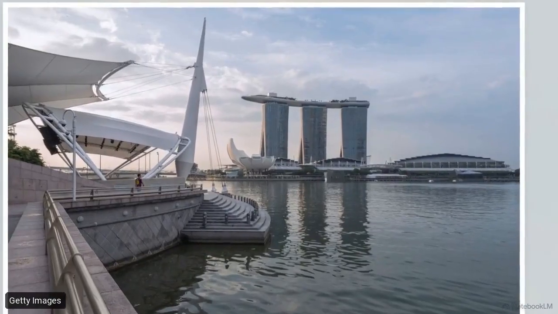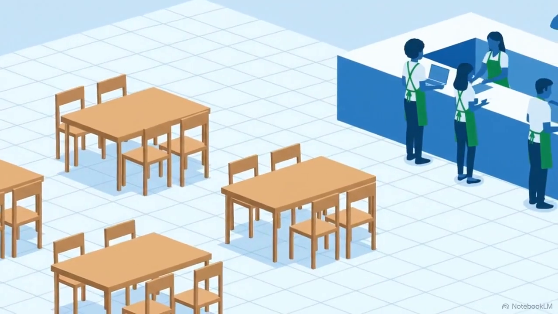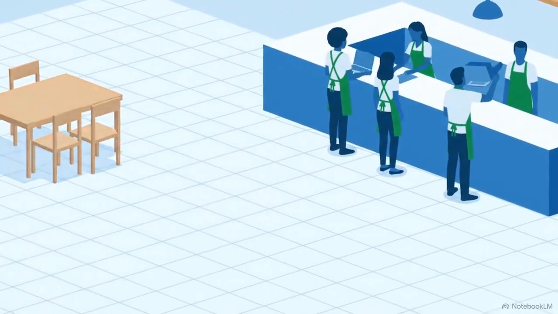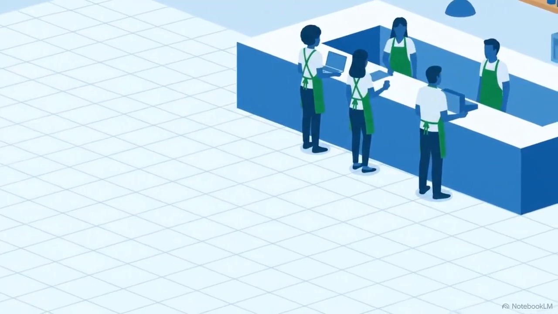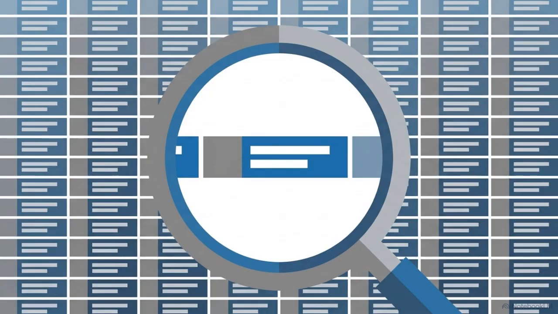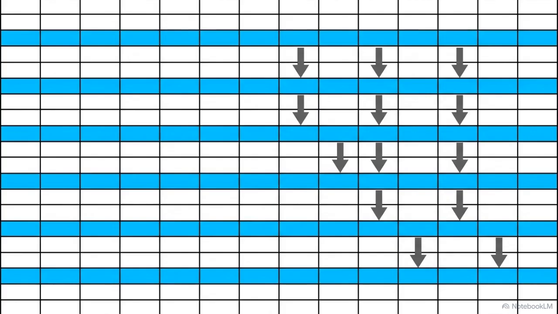We can now see exactly why Marina Bay is struggling. By running a crosstab analysis against the staff roster, we find that when revenue dropped in November, management never reduced their staffing hours to match. This table shows the final reality. Between the revenue drop, the fixed $9,600 lease, and the oversized staff roster, the cafe is burning cash. It is earning a dismal $19.92 per staff hour.